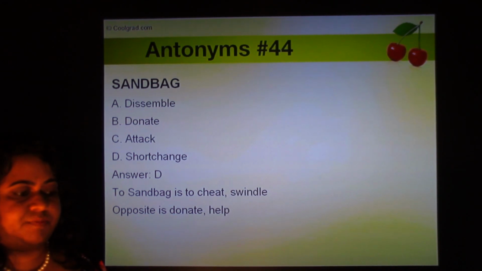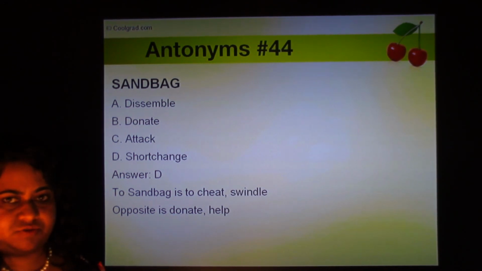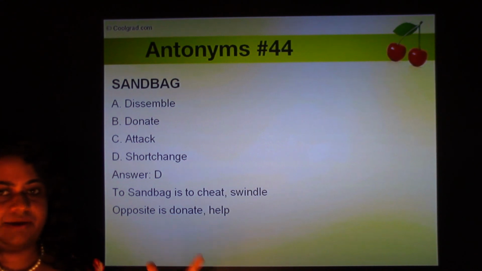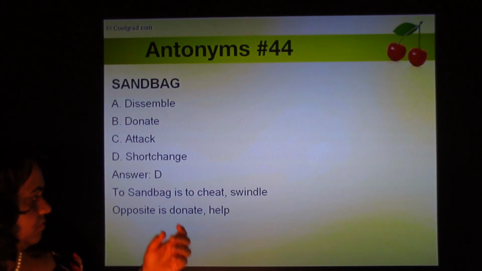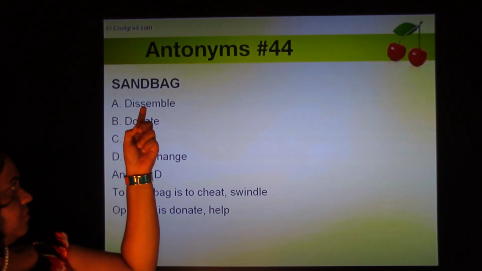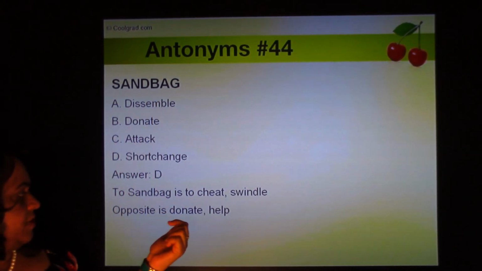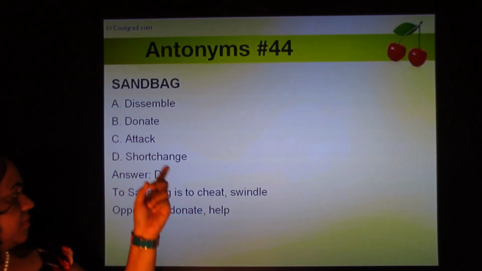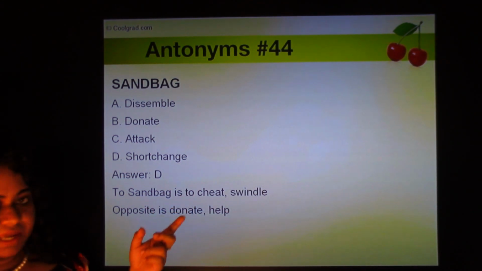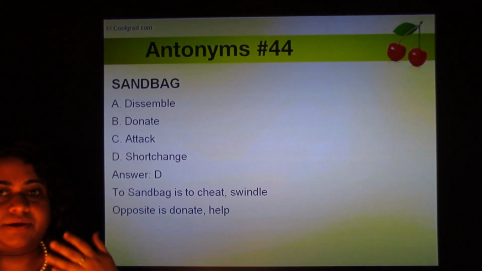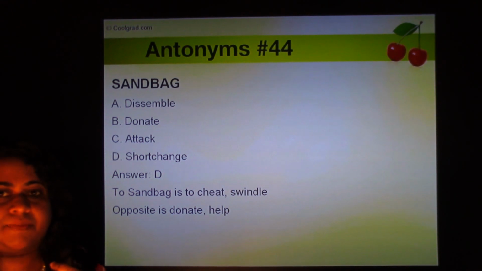Sometimes a sandbag can also be used in the context of providing balance to something. Like you sandbag it so it has a balance, it's not unstable. To sandbag, opposite is to donate or to help. So sandbag in one sense can mean balance, but in another sense to sandbag means to cheat or swindle. And the opposite is to donate or to help.